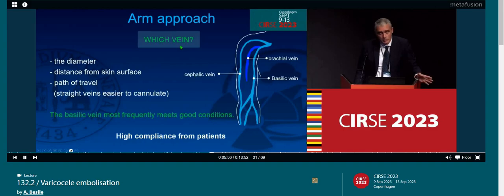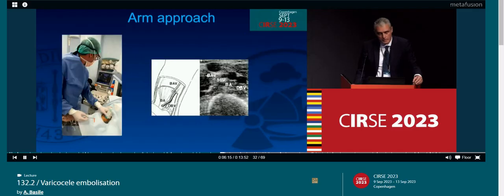Which vein in the arm? I would suggest the basilic vein, because the basilic vein most frequently means good conditions in terms of diameter, distance from skin surface, and path of travel. Of course, the arm approach has high compliance from patients.